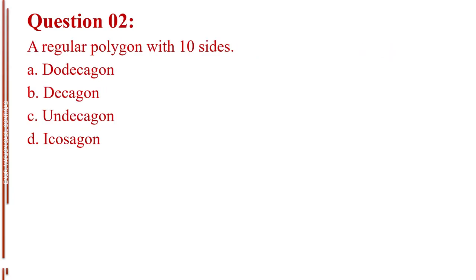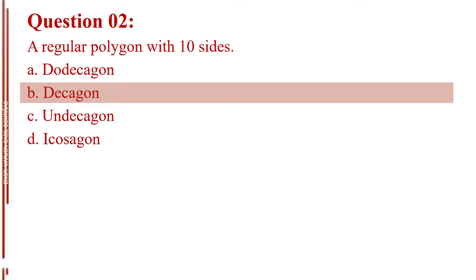Question number 2. A regular polygon with 10 sides. Letter A, dodecagon. Letter B, decagon. Letter C, undecagon. Letter D, icosagon. The answer is letter B, decagon.